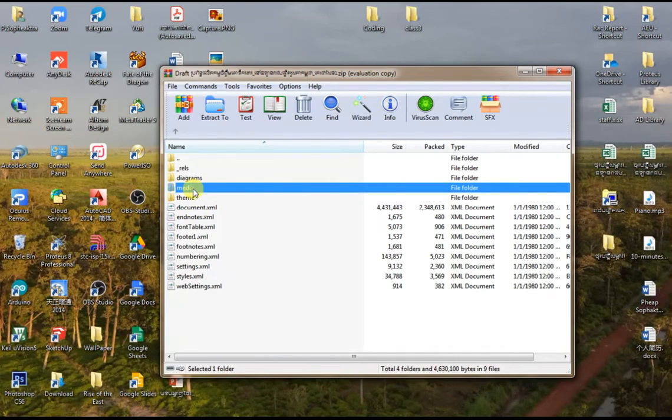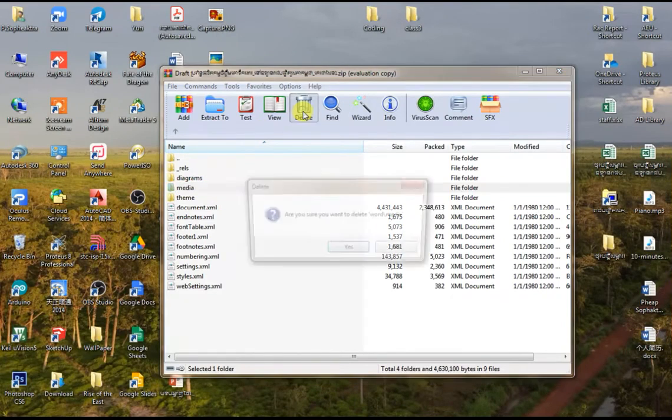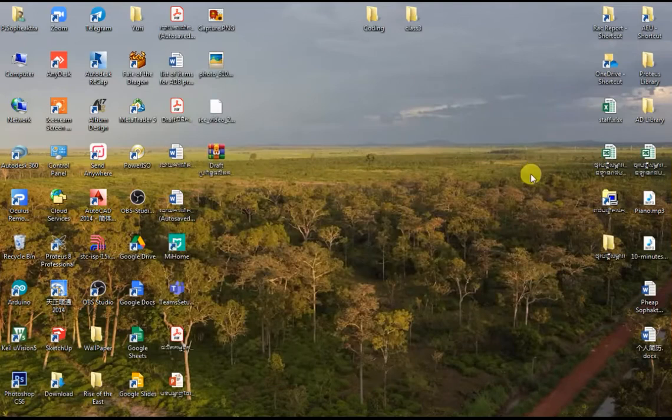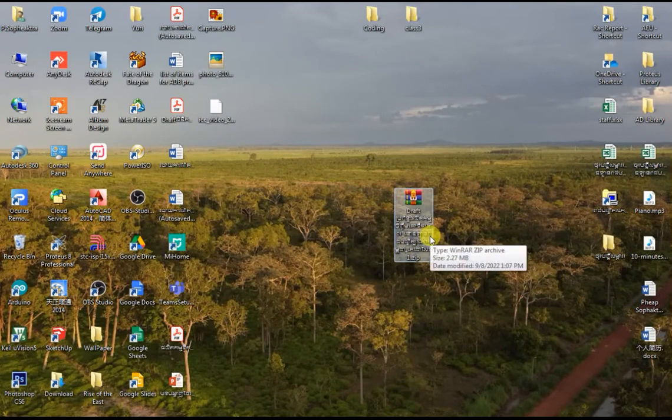So I'm going to click on the media and delete all the images. So here is the delete file option. I'm going to click on delete and click on yes. So okay, now I have completely deleted all the media within the Word document. So all I have to do is to actually close the zip application that I have just opened right now. So I'm going to close it. So here we have the same document, zip file.